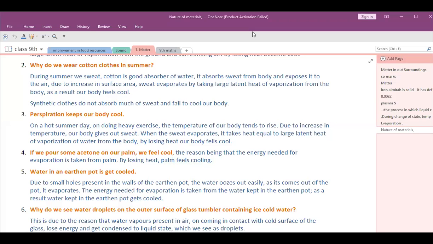Okay. Name two processes which provide the best evidence for the motion of particles in matter. Just now Deepika's answer was the same thing, best evidence, in the fill in the blanks, and this question is exactly same. One is the diffusion process. We can see the diffusion, the particles are in motion. Second one is Brownian movement. That is the second question answer.